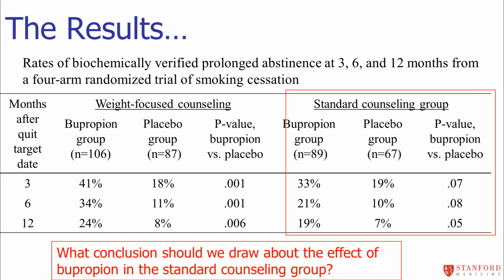What about, however, in the standard counseling group? What conclusion should we draw here? Notice that the drug does seem to improve the quitting rates. They go up quite a bit, in some cases more than double, but the p-values comparing the drug to the placebo in the standard counseling group don't quite make statistical significance. What are we to conclude?